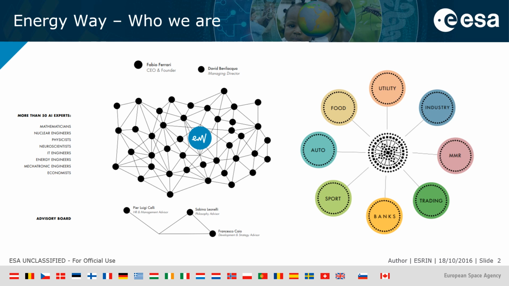EnergyWay is a data science and artificial intelligence company which employs people from vastly different backgrounds. Here work mathematicians, computer engineers, neuroscientists, statisticians, physicists. Our approach is entirely based on data and technologies which allow us to extract value from this data, allowing us to tackle a wide variety of problems in different industries, ranging from the sports industry to the financial industry, for instance.